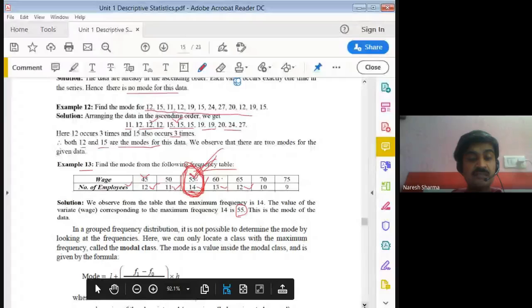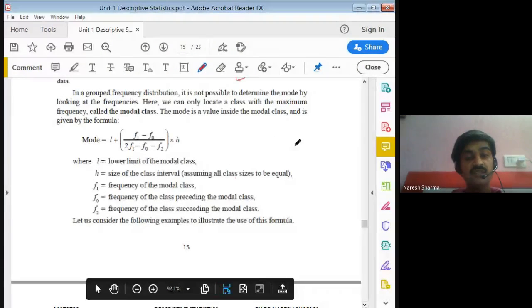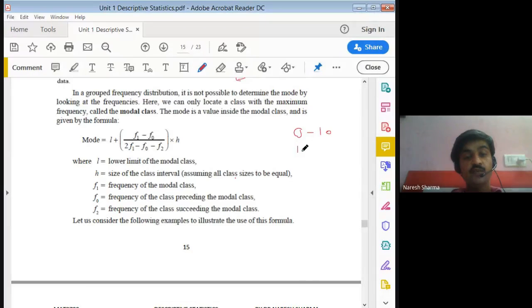Now it may be that your data is a grouped frequency distribution. Grouped means there are intervals, like 0 to 10, 10 to 20, and so on, and the frequency is given. In these cases, we have a formula to calculate the mode.